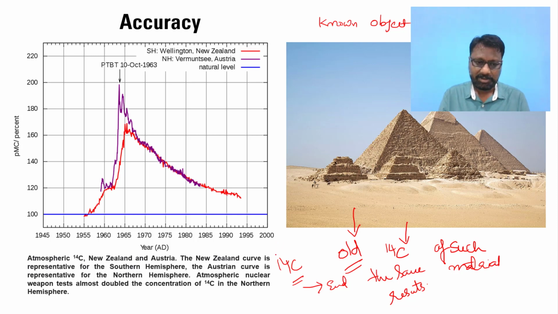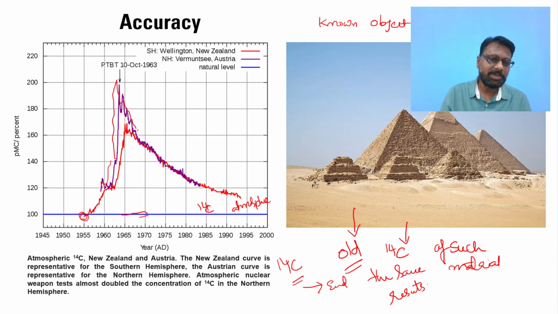So now coming to this graph, you are able to see the wandering effect, where this blue line indicates the natural levels of C14 in the atmosphere. After the 1950s, you are able to see two large peaks which have developed in the southern hemisphere as well as the northern hemisphere.